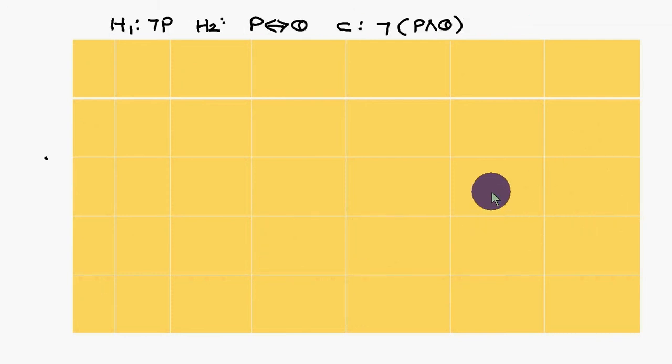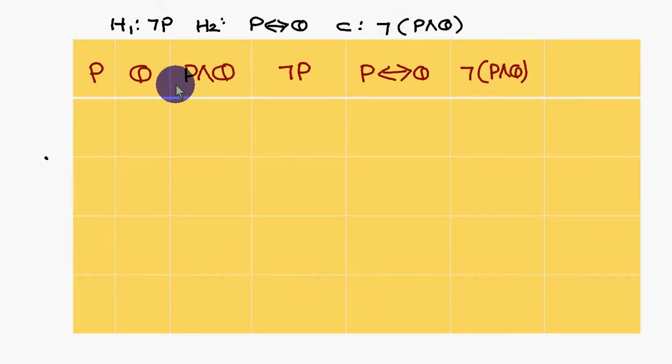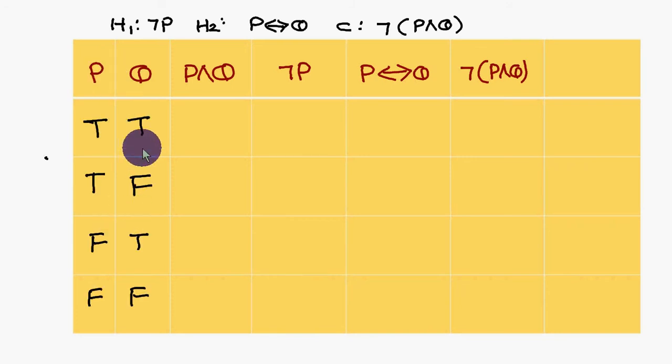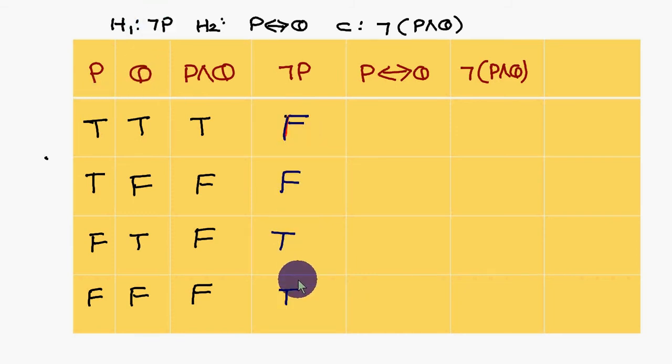Okay, next one. The first premise is not P, the second premise is P double implication Q, and the conclusion is not (P and Q). First we consider the truth values of P, Q. Next P and Q, the and symbol. Remember, for any and symbol both should be true, then only it is true. Both true means this is true, the remaining are all false. Next is not P, which means negation of the first column.